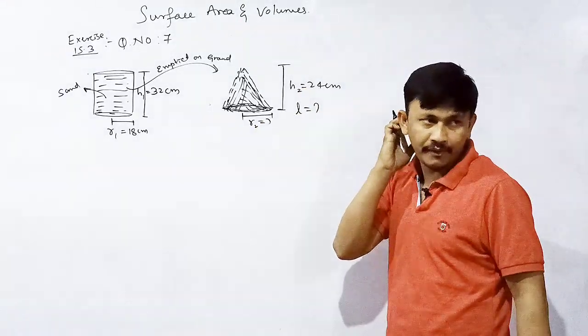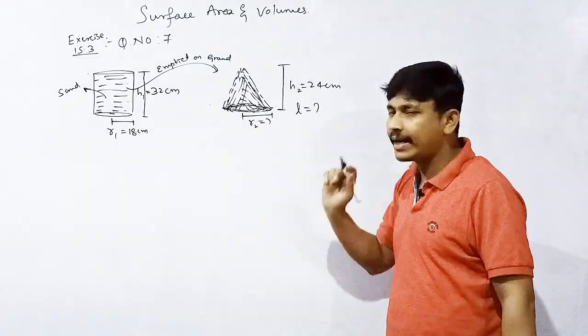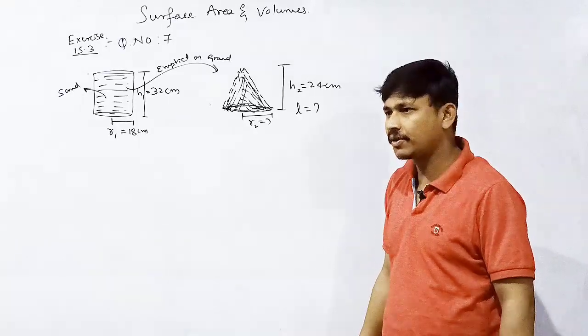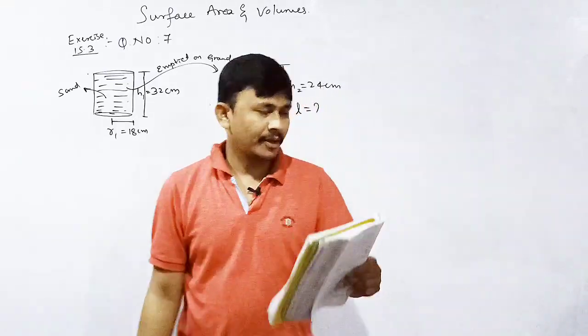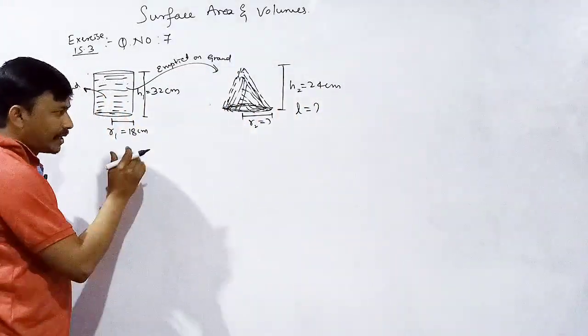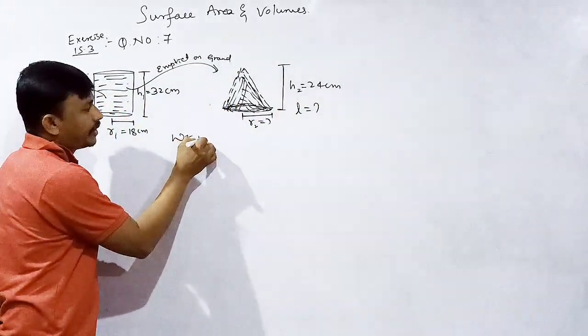We also find out the slant height, L is equal to question mark. Okay, R2, H2. What is the known thing here?